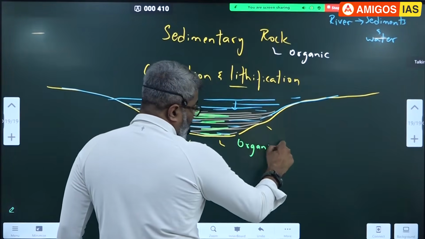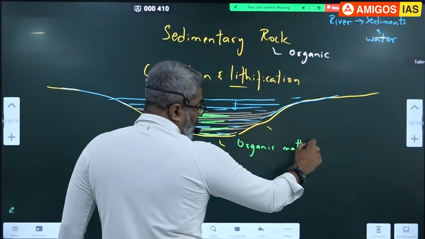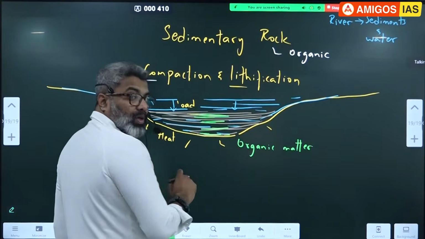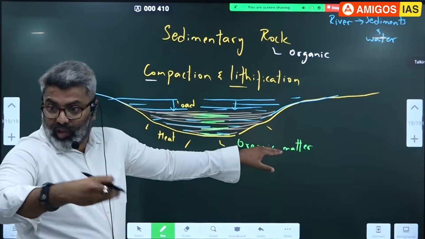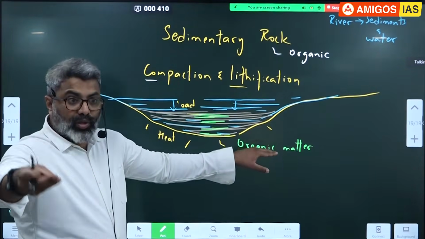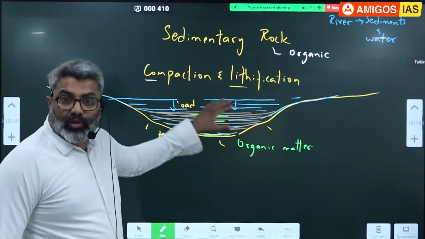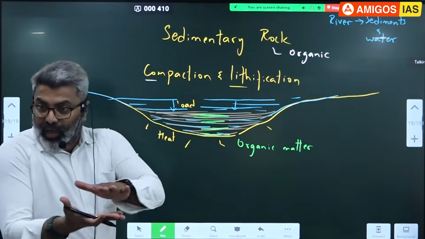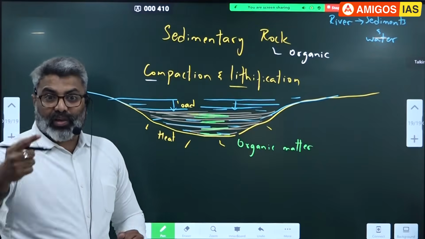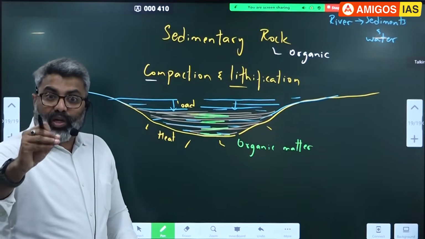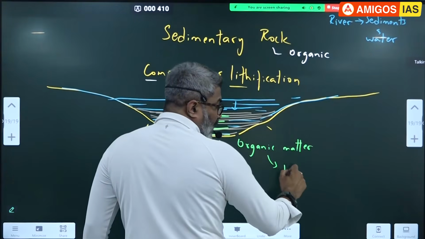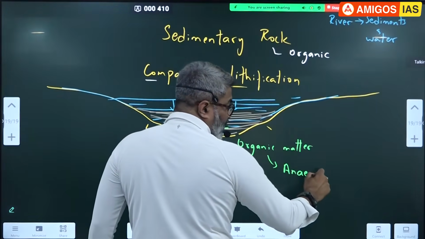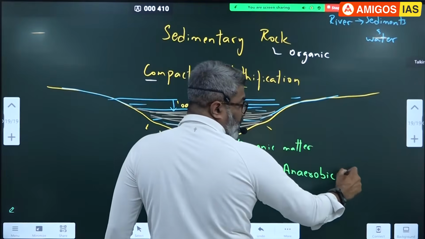Organic matter is trapped inside the rock. So this organic matter will decompose only within the rock. It is going to decompose without oxygen because it is trapped inside the rock. Rock के बीच में है, oxygen नहीं है, anoxic. No oxygen means what? Anaerobic decomposition. So organic matter will decompose anaerobically. What is anaerobic? Without oxygen.